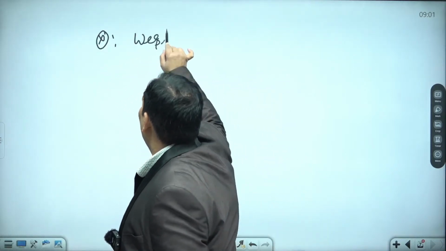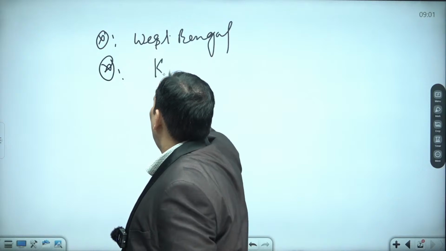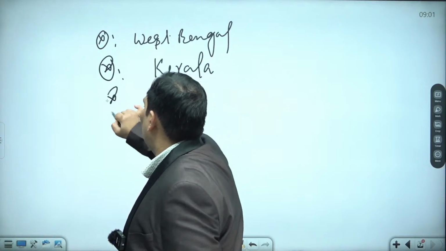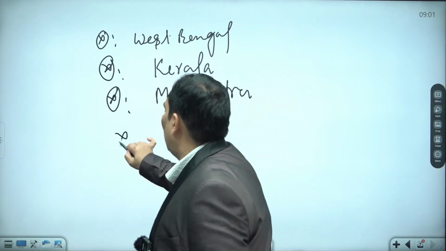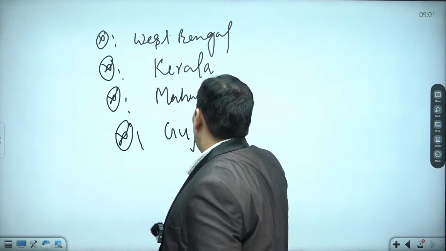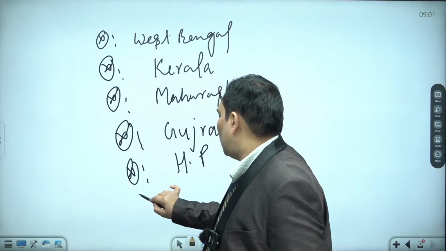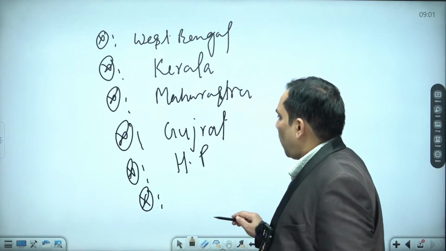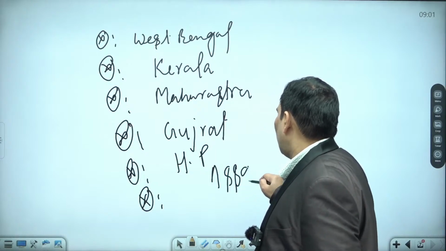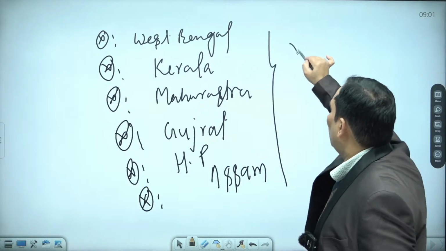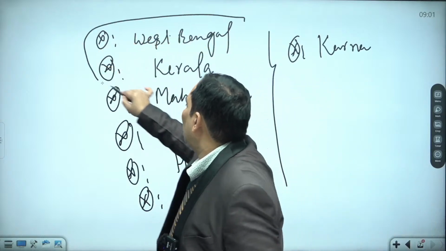It was successful in West Bengal, in Kerala, in Maharashtra to some extent, in Gujarat, in Himachal Pradesh, in Assam to some extent, and also in Karnataka to some extent, and it was most successful in Bengal